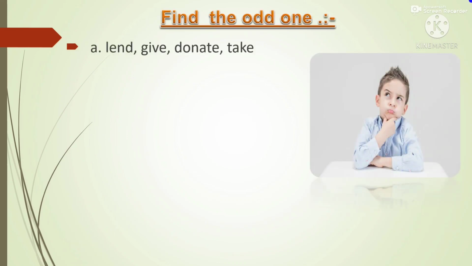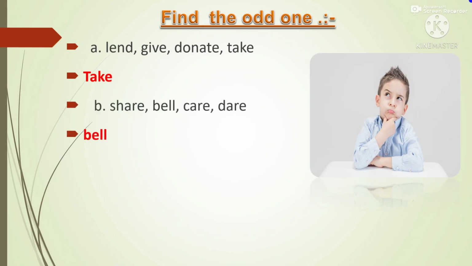Now we will find the odd one out. First, lend, give, donate, take. So here the odd one is take because lend, give, and donate are a similar group of words. In lend, give, and donate, we give something to others, but in take, we take something from others. Share, bell, care, dare.